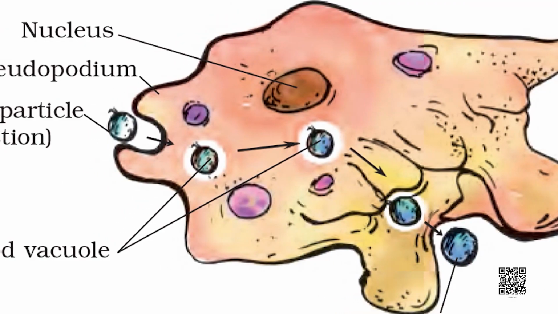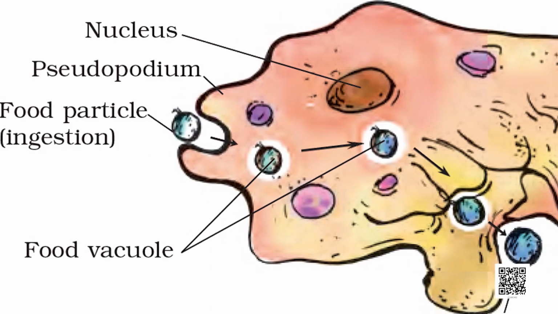Amoeba is constantly changing its shape and position. To get its food, it throws out pseudopodia. What is a pseudopodia? As the name suggests, pseudo means false, podia means legs. Hence, it sends out false legs. With the help of those pseudopodia, it takes in the food. Its food is also microscopic single-celled organisms. It engulfs the food with the help of its pseudopodia and takes it into itself.